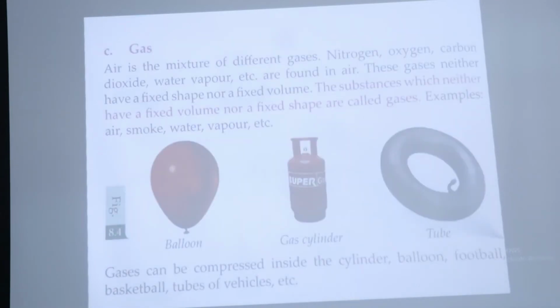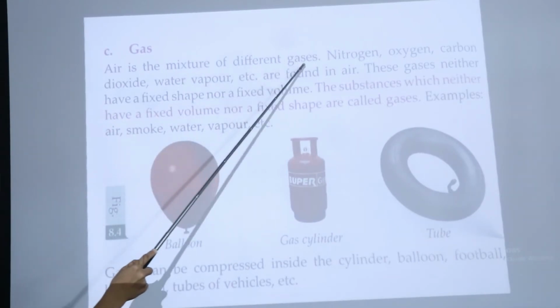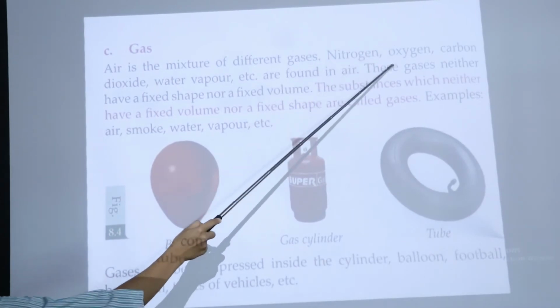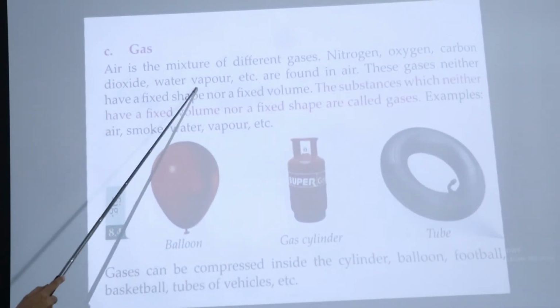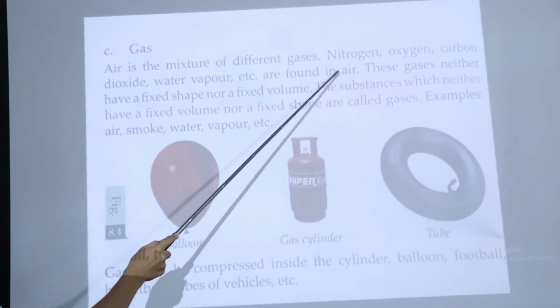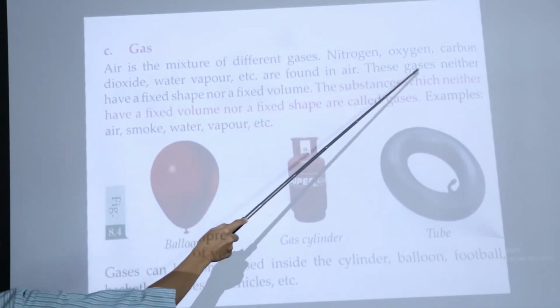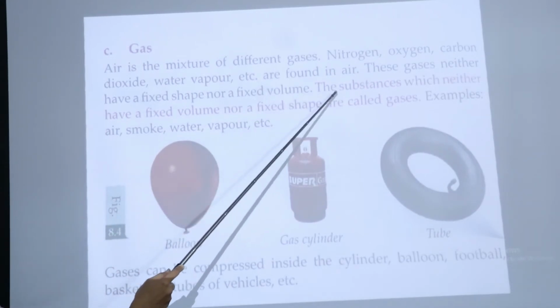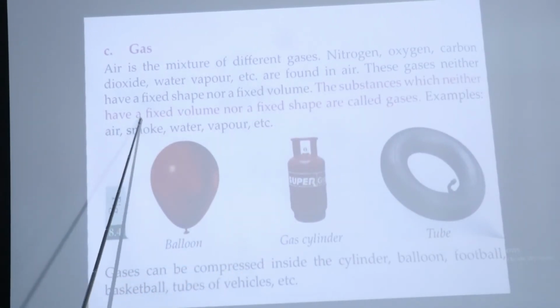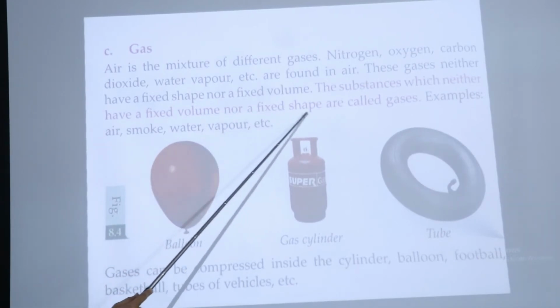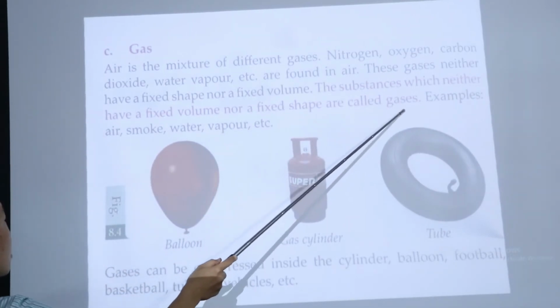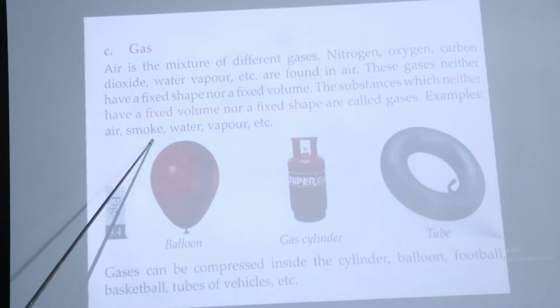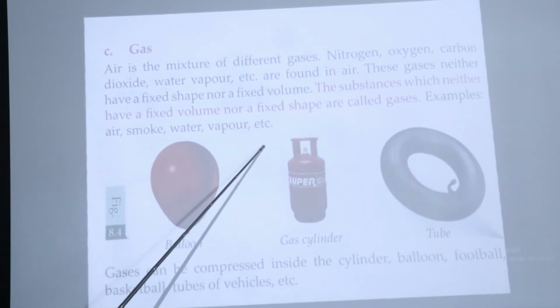Now next one is gas. Now let's talk about gas. Air is a mixture of different gases. Nitrogen, oxygen, carbon dioxide, water vapor, etc. are found in air. These gases neither have a fixed shape nor a fixed volume. The substances which neither have a fixed volume nor a fixed shape are called gases. For example, air, smoke, water vapor, etc.